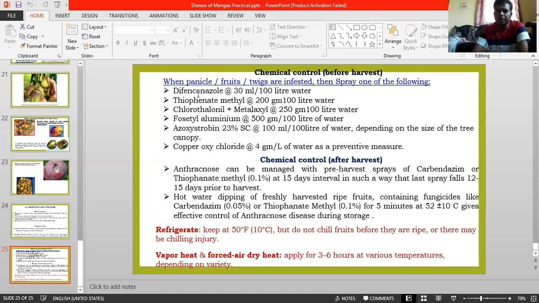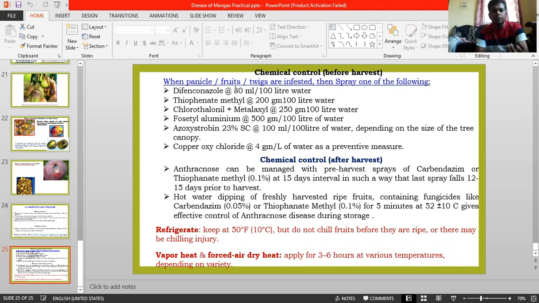The series of chemicals is listed here. Dipenconazole is a major specific chemical for anthracnose in any fruit crop. Here they recommended 30 ml, meaning 3 ml, but it is a highly costly chemical. You can spray 1 to 1.5 ml per liter of water.